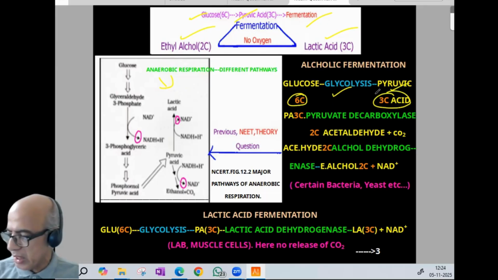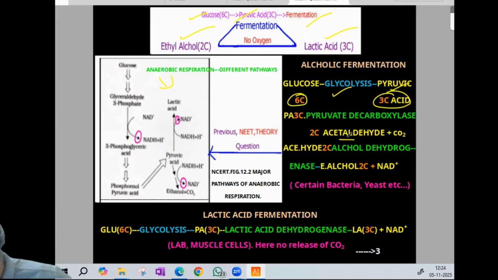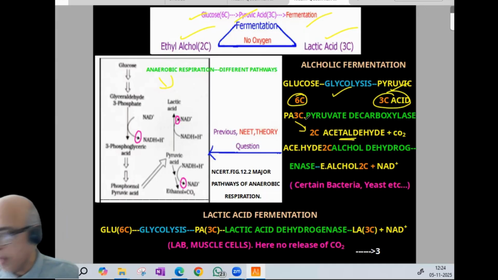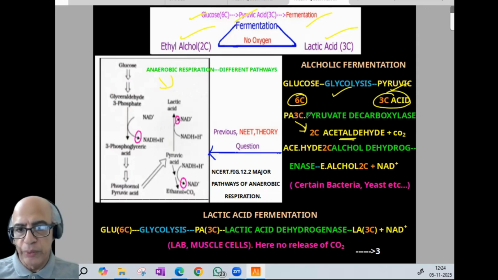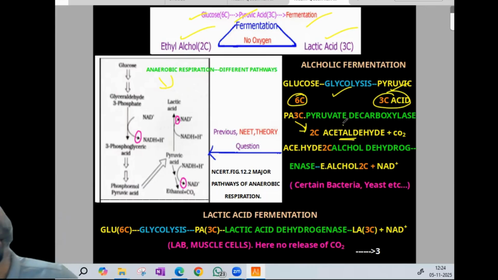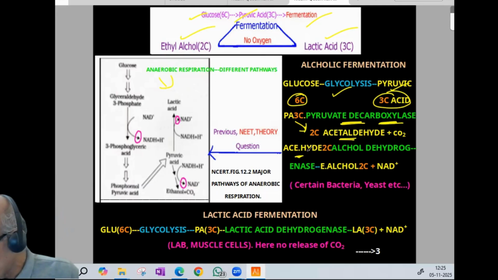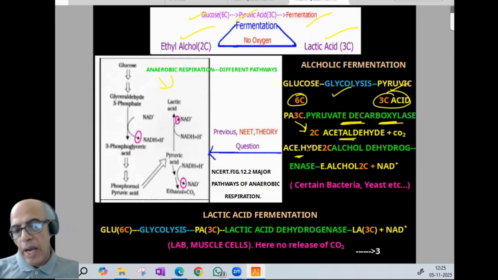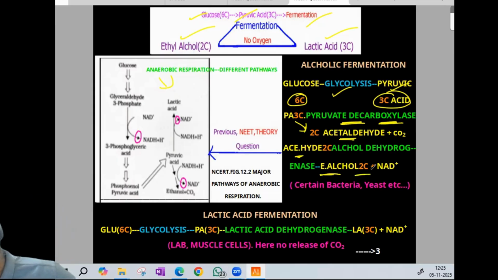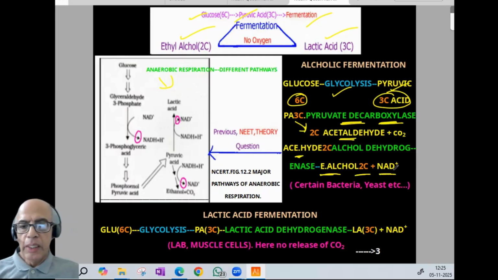Then pyruvic acid is converted into acetaldehyde, 3 carbon to 2 carbon, so carbon number is reduced. The enzyme is pyruvate decarboxylase, and carbon dioxide is removed. We get acetaldehyde, 2 carbon. Then another enzyme, alcohol dehydrogenase, produces ethyl alcohol, 2 carbon, plus NAD+.